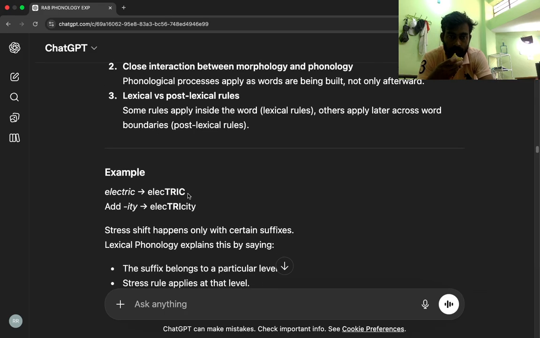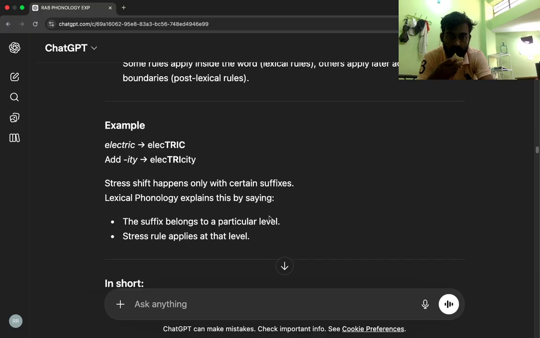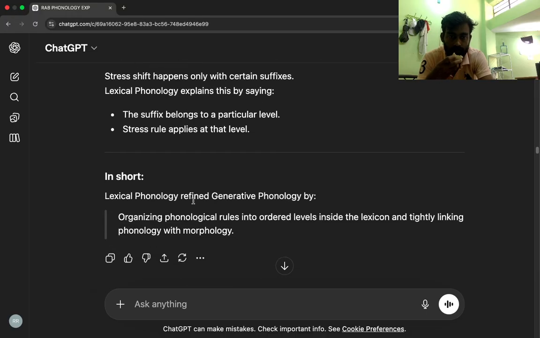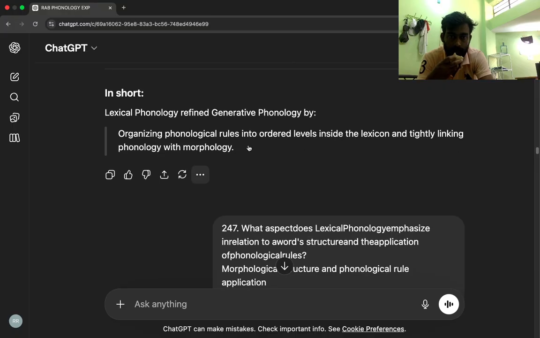Example: electric, added, electricity. Stress shift happens only with certain suffixes. Lexical phonology explains this by saying the suffix belongs to a particular level. The stress rule applies at that level. In short, lexical phonology refined generative phonology by organizing phonological rules into ordered levels inside the lexicon and tightly linking phonology with morphology.